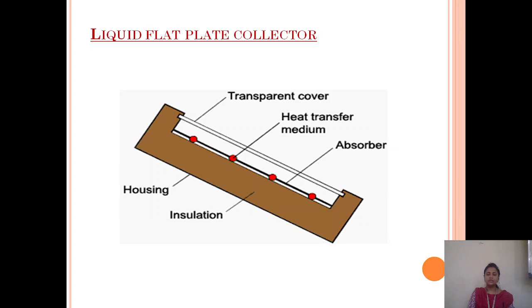Now, next comes the operation of a flat plate collector based on heating. This flat plate collector operation is based upon heat transfer. Solar radiation falls on the heat absorbing plate of the collector. When the incident solar radiation heats the absorber plate surface, a part of its energy is converted into heat energy, and the temperature of the solar collector increases. In this way, the liquid which is placed in the tube undergoes heat exchange.